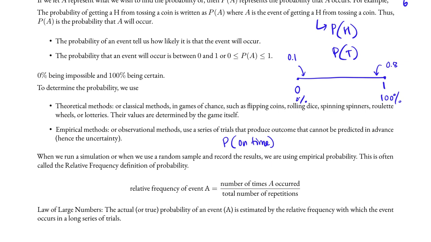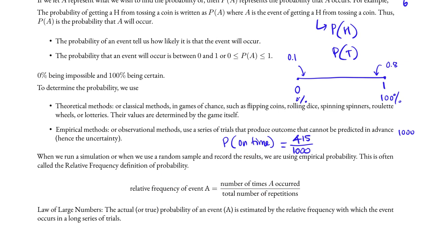And we can use the empirical method to determine the probability that the bus is on time. How do we do this? Perhaps we'll take the bus 1,000 times, and we found that 415 times the bus is on time. So the probability that the bus is on time is 415 out of 1,000. And this is also known as the relative frequency.